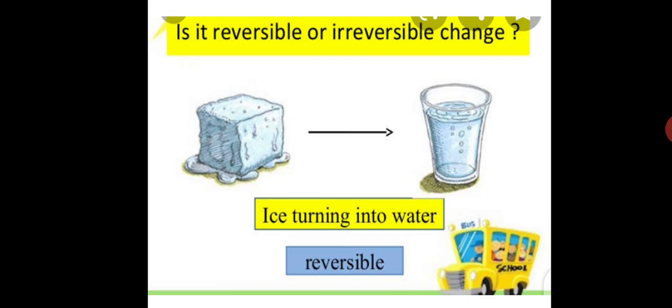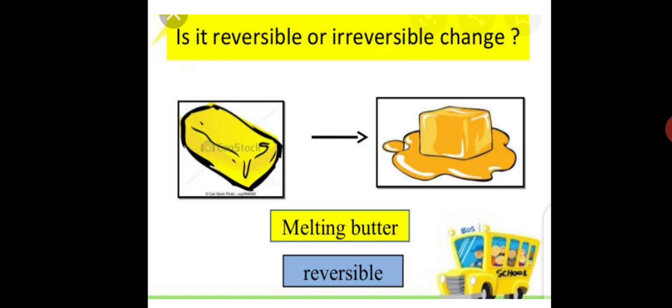So look at this change. We have ice turning into water. This is a reversible change because this water can still turn back into ice. Okay, so it's a reversible change. You can see the melting of butter. This butter when it melts, it's a reversible change, because it can still become compacted together and everything will just be solid.